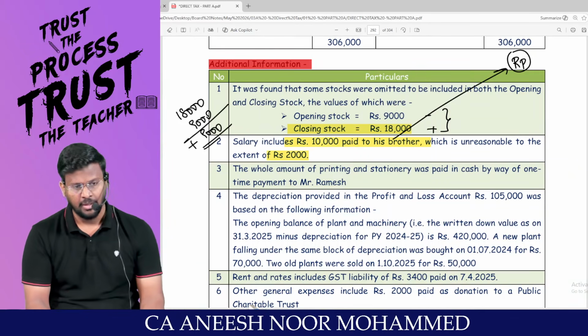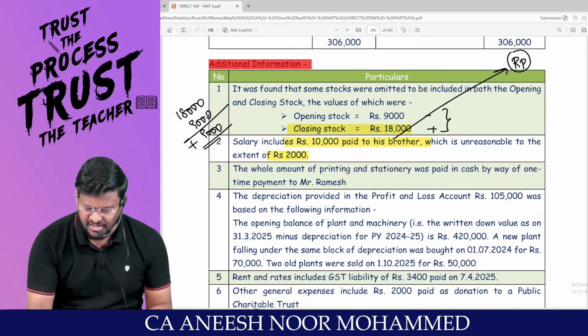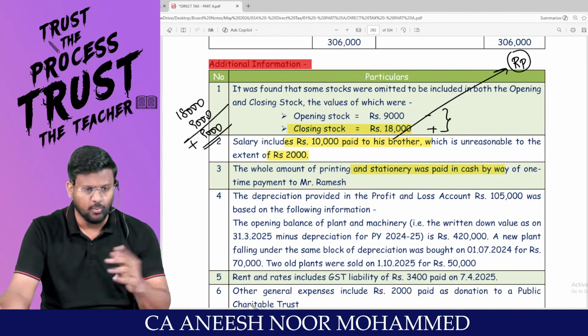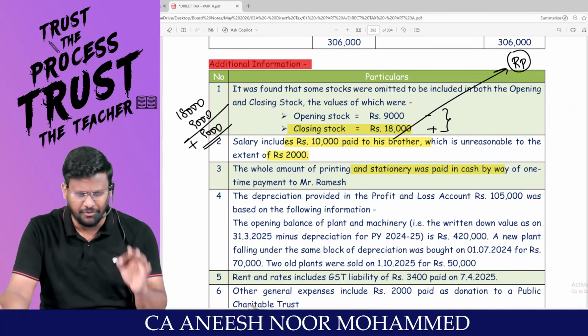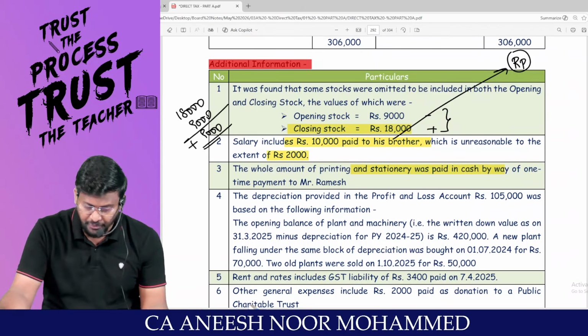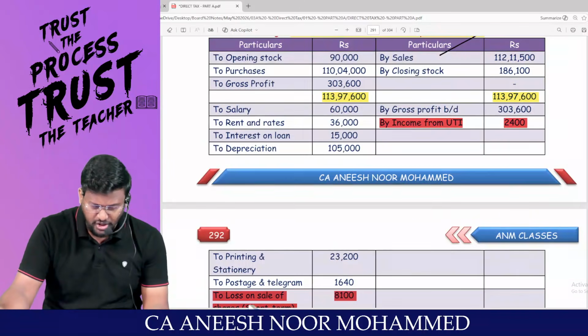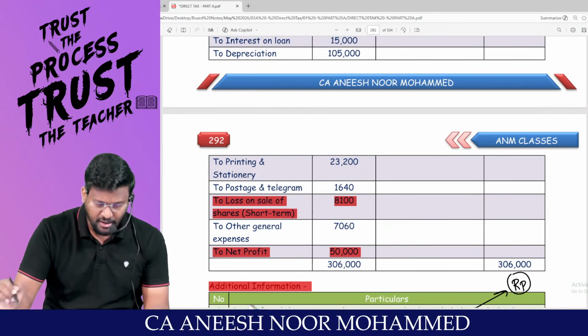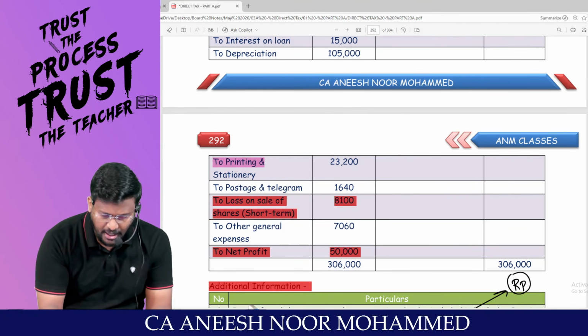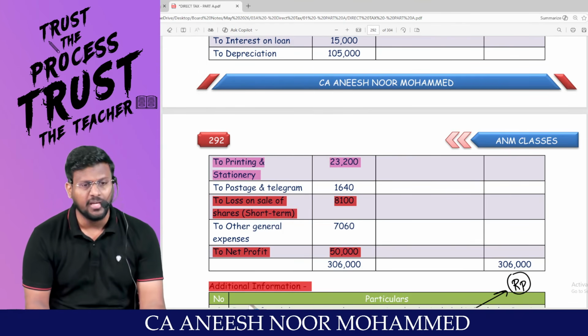Next, the whole amount of printing and stationery was paid in cash in a single day to a single person. We are not supposed to pay cash in excess of 10,000, or 35,000 as the case may be in case of GTA. I have to go and check the printing and stationery. When I read it, it looked allowed, but now I understand that it has been paid by cash.